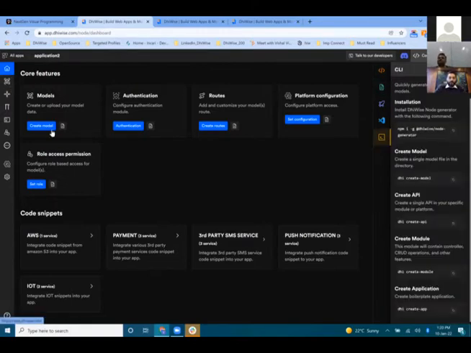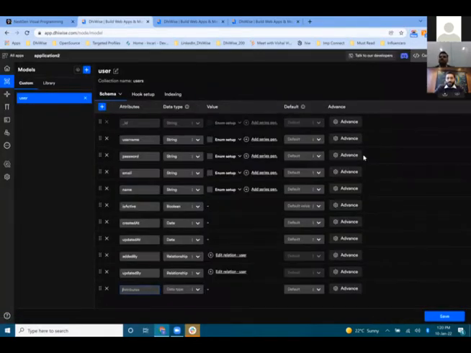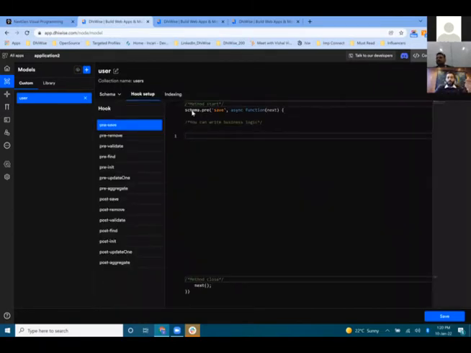So let's start with creating the first model. We have a very simple UI from where you can create multiple models. You can manage your hooks and everything. Again, everything is visual. So for example, right now, if I just need to write the logic of this pre-save, which is the core part, you just need to focus on this particular logic instead of writing the entire code.